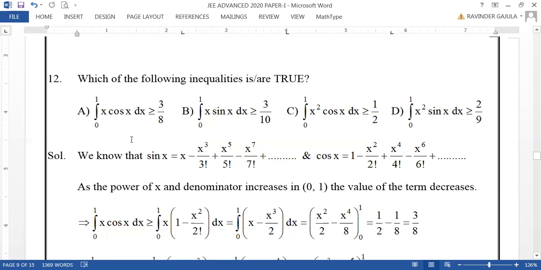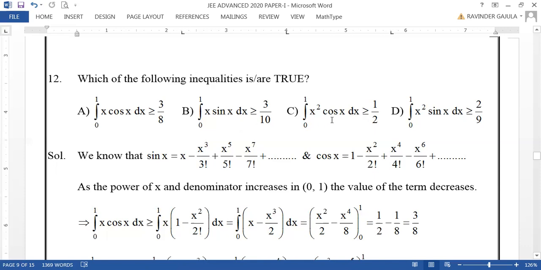Integral 0 to 1 means sum of the ordinates of curve x cos x, x sin x under the same limits 0 to 1, x cos x, x sin x, x square cos x, x square sin x have to be compared with the respective values given in the options, okay, friends. Generally, in this case, we will go for, of course, integration of x cos x by parts of integration.